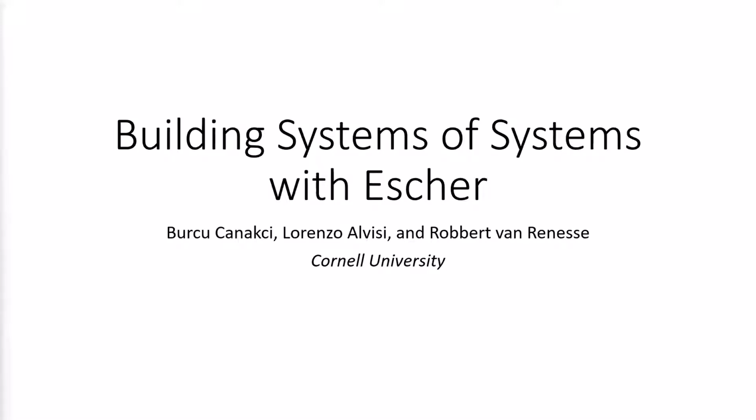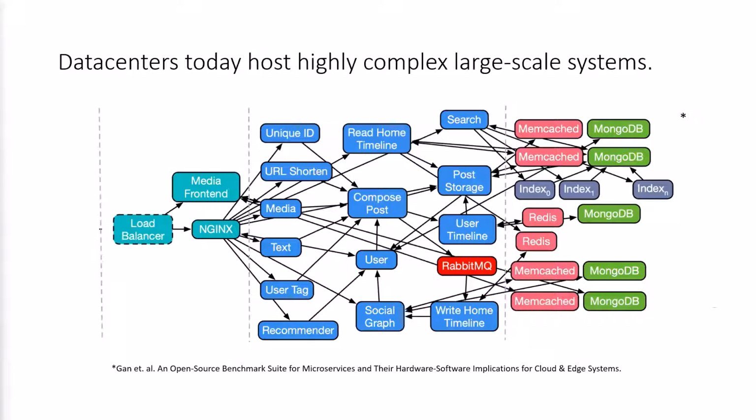Today I want to talk about Escher, which is a middleware to support principled and modular design and deployment of multi-tiered cloud systems. Distributed systems that are deployed today on data centers consist of dozens of interacting individual services. This is an example architecture of a social networking application we may find running on the cloud.